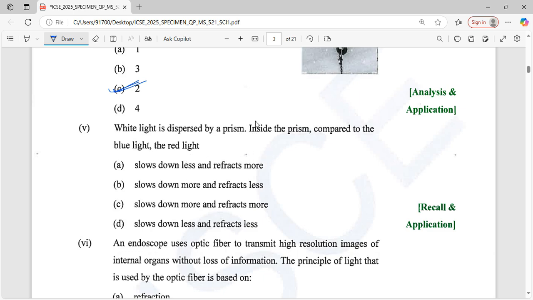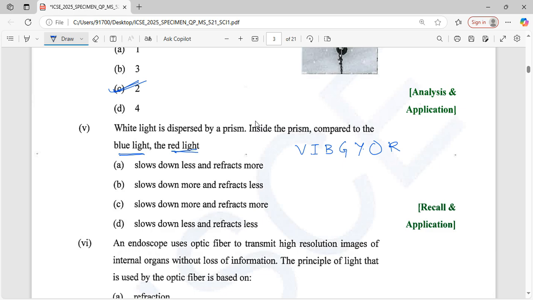What is inside the prism compared to blue light with respect to red light? So VIBGYOR: violet, indigo, blue, green, yellow, orange, and red.